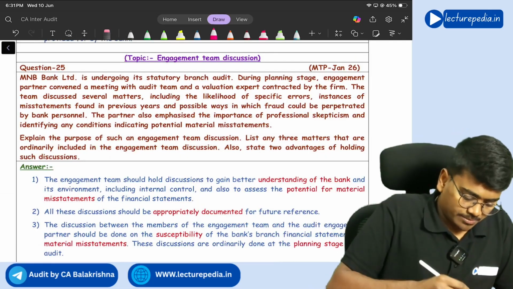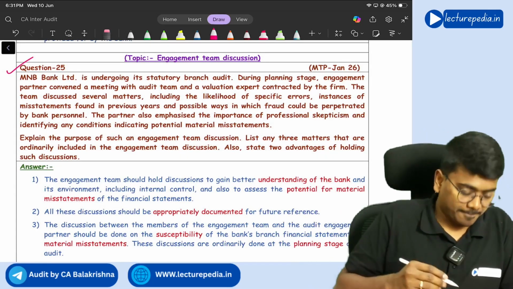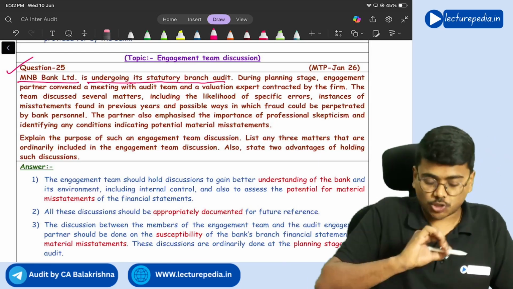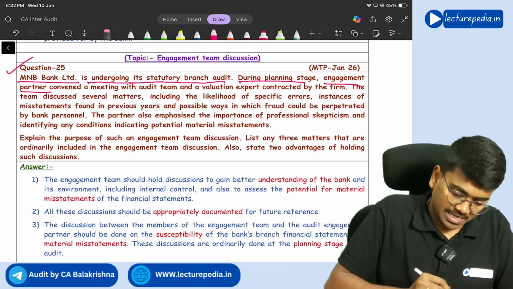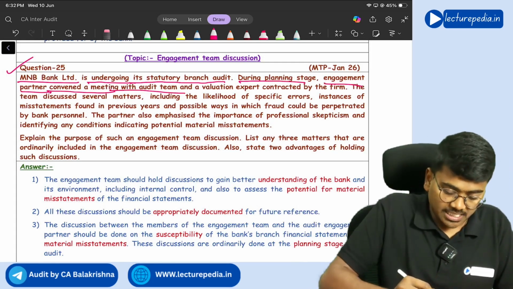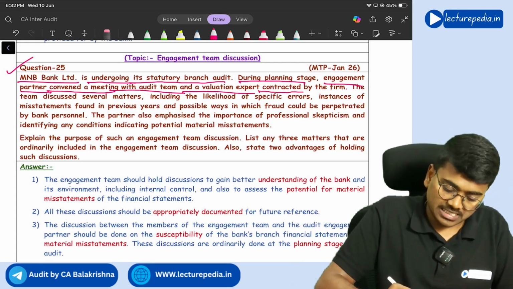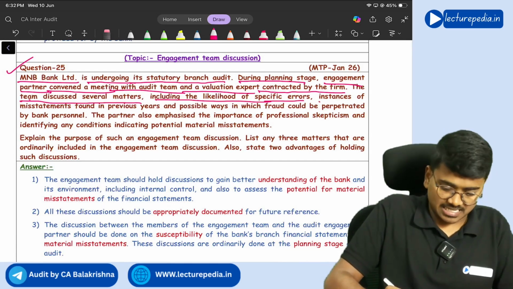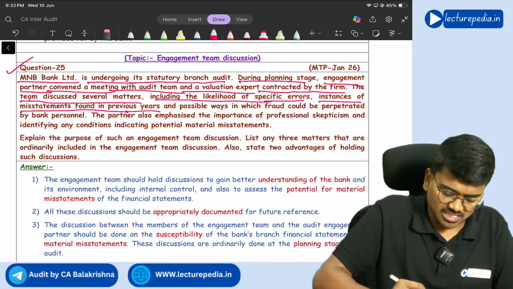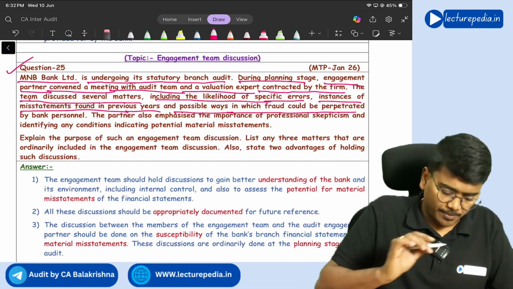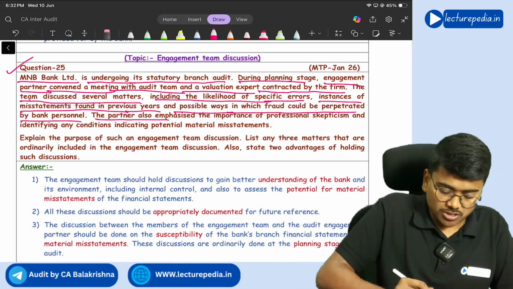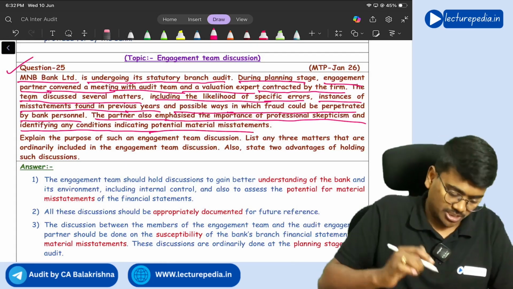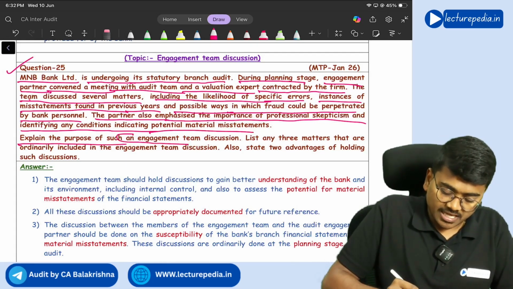Next, question number 25. MNB Bank Limited is undergoing its statutory branch audit. During planning stage, engagement partner convened a meeting with audit team and valuation expert contracted by the firm. The team discussed several matters, including the likelihood of specific errors, instances of misstatements found in the previous year, and possible ways in which frauds could be perpetrated by the bank personnel. The partner also emphasized the importance of professional skepticism and identifying any conditions indicating potential misstatements. Explain the purpose of such an engagement team discussion.